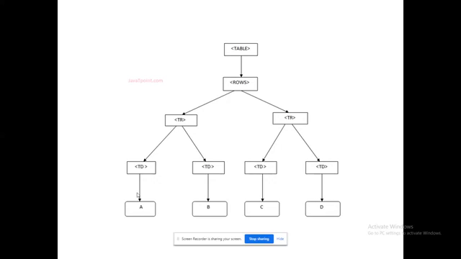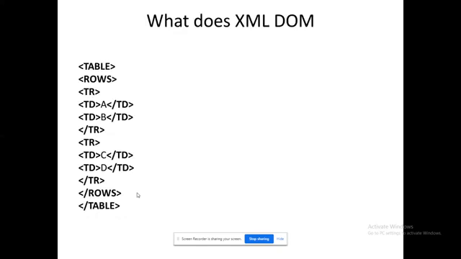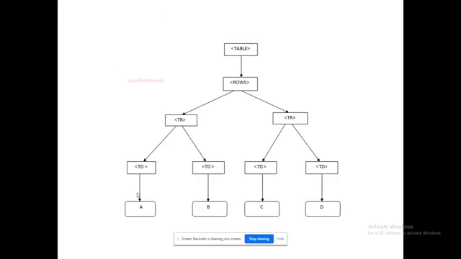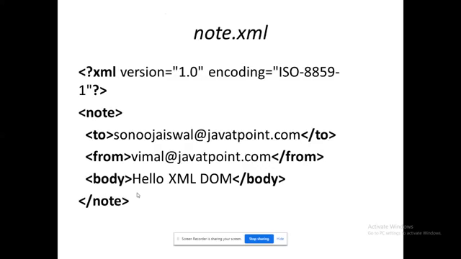Next level, if I need to access A in this tree, what do I have to do? If I am going to access B in this tree, what do I have to do? That is what we are going to cover. So that's the ultimate idea. Please remember that if an XML program is given like this, ultimately it will generate a tree like this. This is a basic XML program that we will probably use across the content.